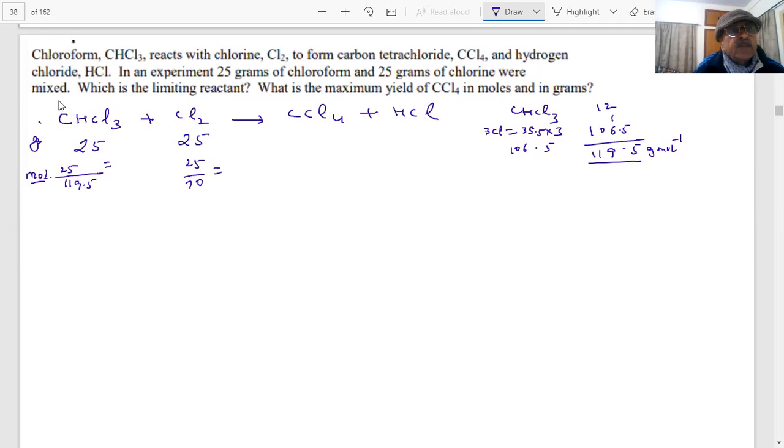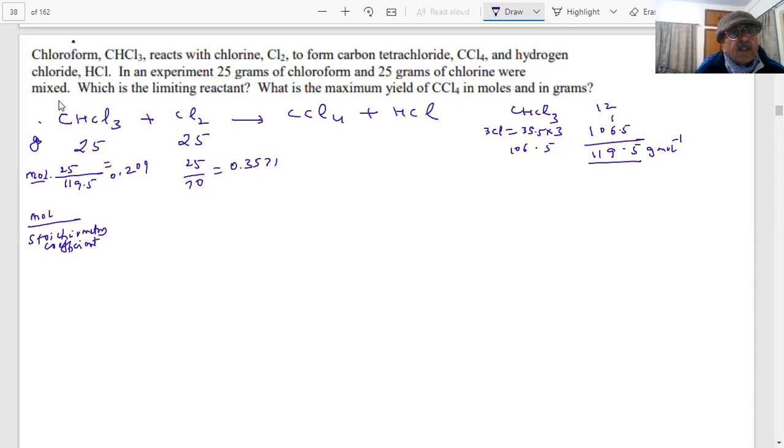The first one would be 0.2092. Point something, no? It will be less, something like 0.2, students. This is coming to be around 0.3571, something like that. Okay? These are the moles, student. I divide mole by what? Stoichiometry coefficients all the time. Okay? Clear?